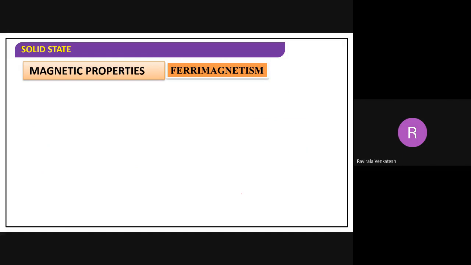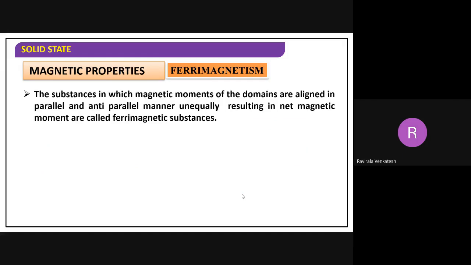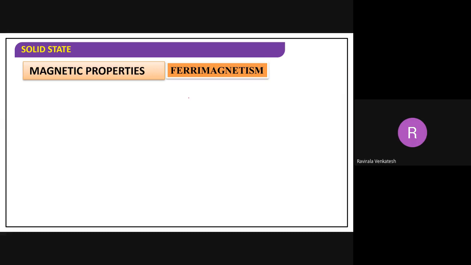Next is what? Ferrimagnetism. So what is ferri? Ferro we have seen, anti-ferro we have seen. Both are opposite here. One is aligning like this, the other is aligning like this. Now what about this one? In a ferrimagnetic substance here, the alignment is unequal. Unequal we have to consider. Now I will show a diagram.